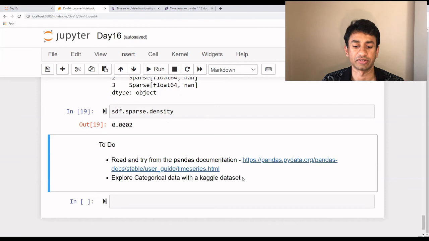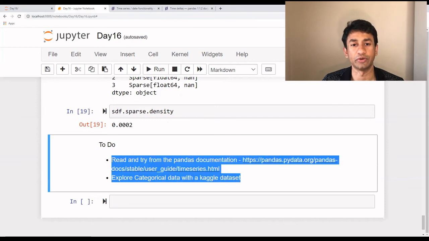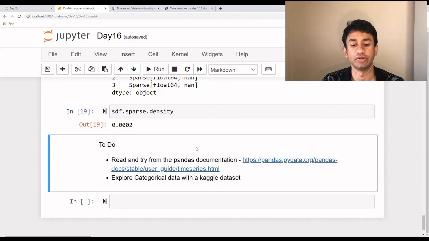There is a small exercise, though there isn't any question for you to solve today. What you can do is go into the Pandas documentation and try to learn more about time series data, what kind of operations can be performed on it. And for categorical data as well as sparse data, I would suggest that you work on an actual data set, maybe get the Titanic data set, identify all the categorical data, convert them into categorical data, see how it is coming up, and how you are able to visualize them. And that's it for today.